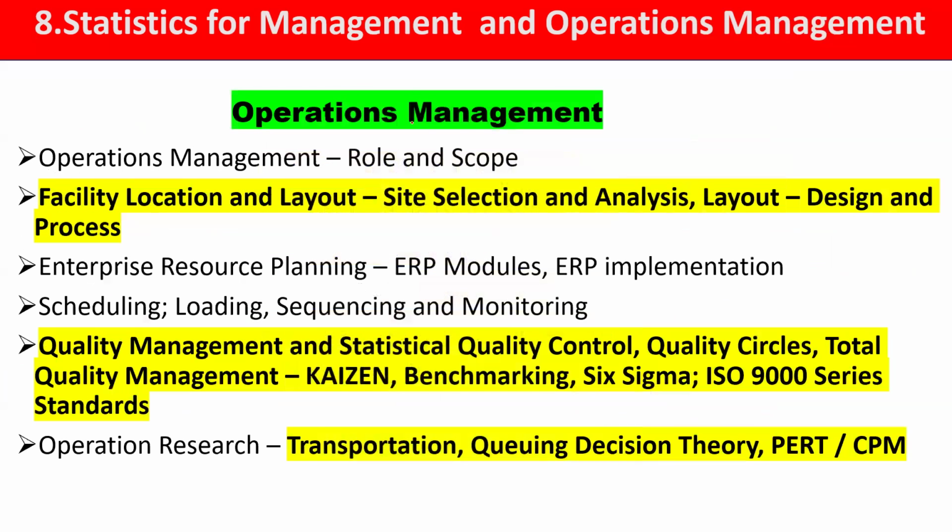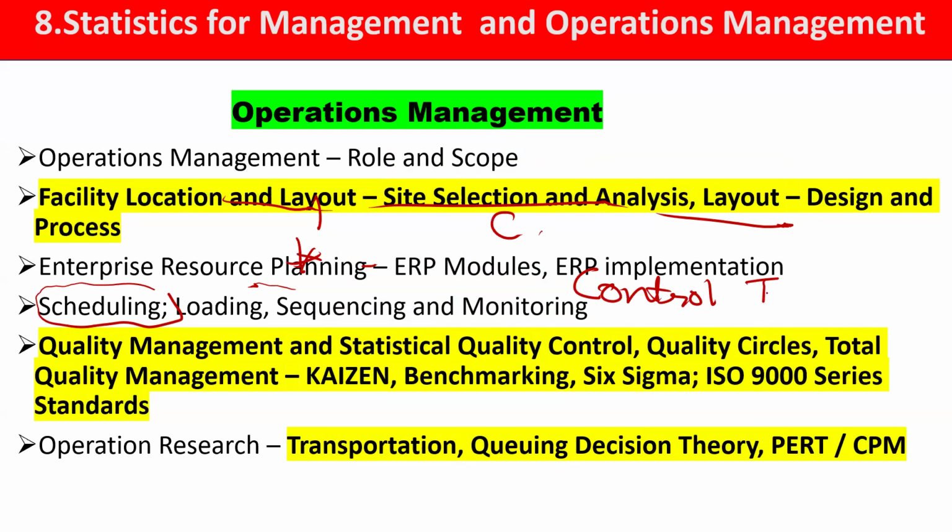Next comes your operations management portion. Here they may ask about the various layouts, facility location, how sites are selected, layout designs, as well as processes. ERP was earlier asked, but nowadays it is not. Majorly the main focus is on strategic management, but they may also ask about scheduling techniques. One important topic not mentioned, though the trend is low, is the various types of control charts. Control charts are also important.